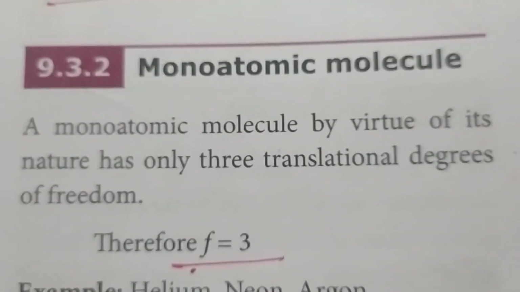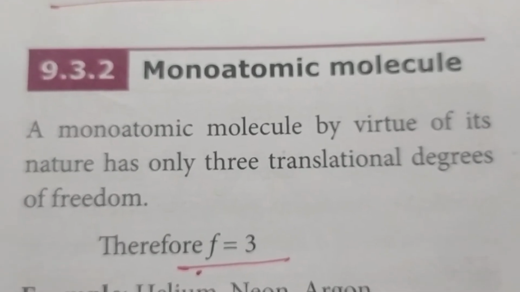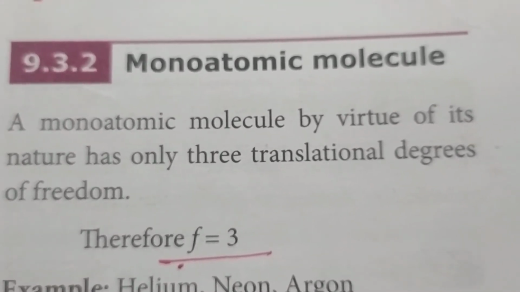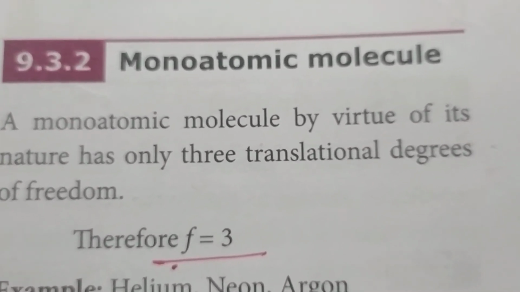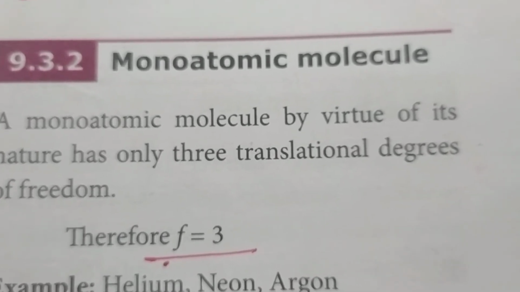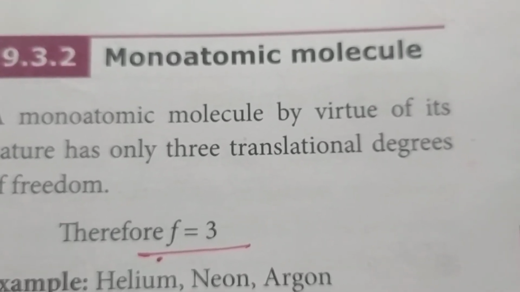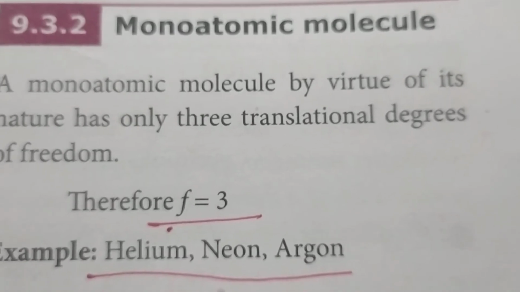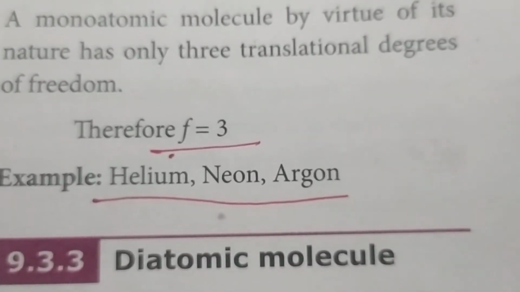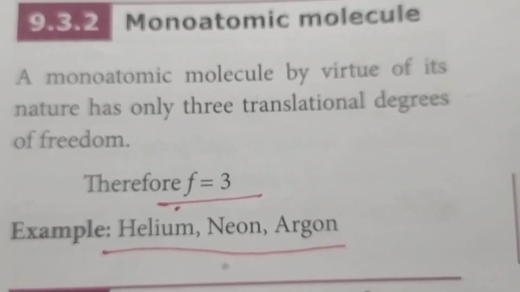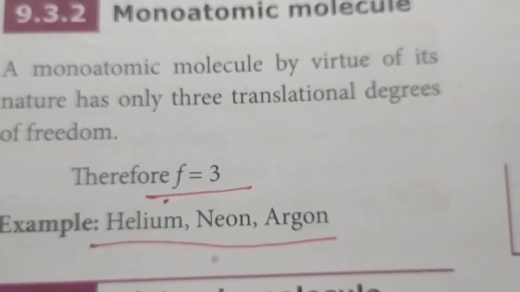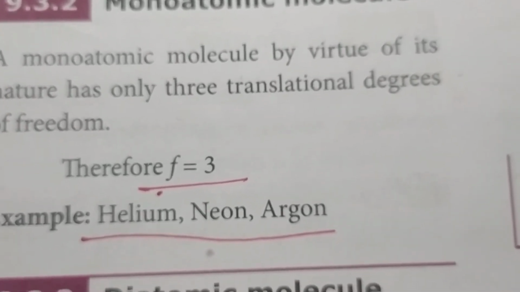First, for a monoatomic molecule. For a monoatomic molecule, the degrees are 3, that is x, y and z. That is 3 translational. Translational means linear motion. So F is equal to 3. Helium, neon and argon are examples of monoatomic molecules. That is only one atom.